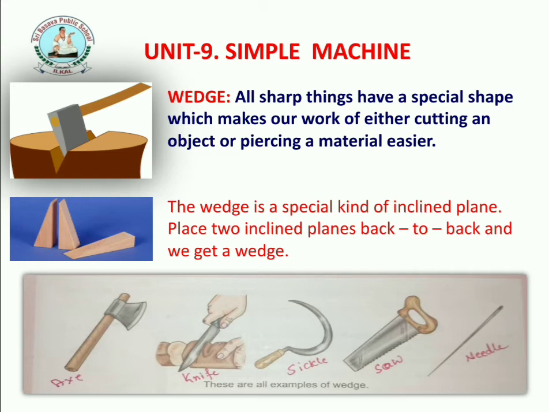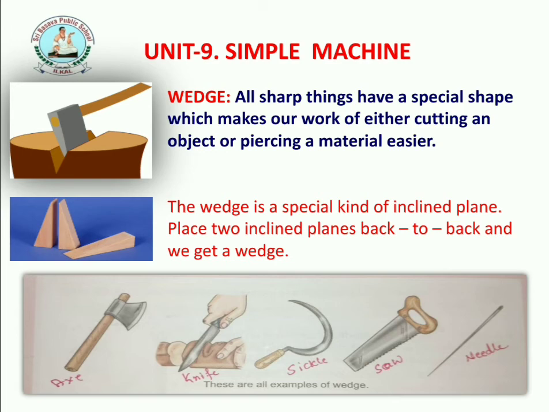Okay, for example, an axe. The axe has that wedge shape and it cuts wooden things very easily. The wedge is a special kind of inclined plane. Place two inclined planes back to back and we get a wedge. Now I am showing some pictures which have the wedge shape. Those are the axe, knife, sickle, saw and needle.